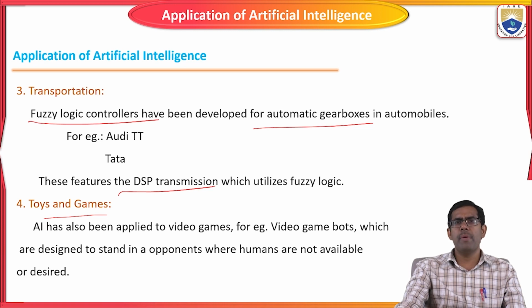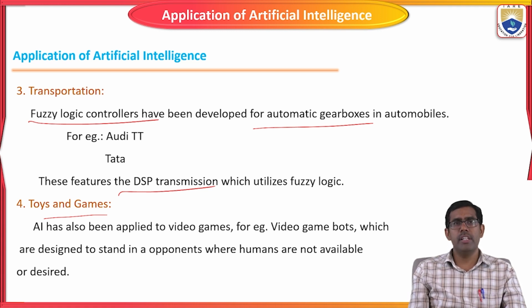Various car games, bike races, army fights with enemies like that. And nowadays they are using artificial intelligence concepts effectively to play games and design various toys. Alright, so this is the fourth application of artificial intelligence.